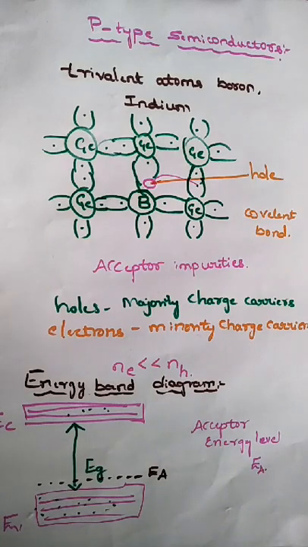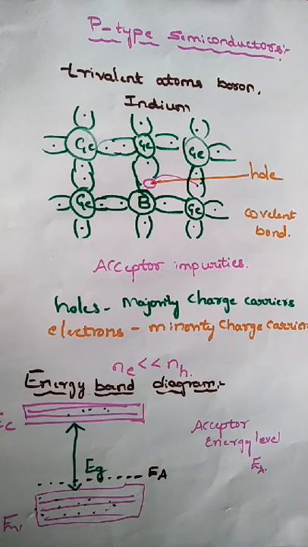Up to this class we have come to know what is a semiconductor, what is an insulator, and what is a conductor, and how to distinguish them. Semiconductors are classified into two types: one is intrinsic, another one is extrinsic. Again, extrinsic semiconductors are classified into n-type semiconductor and p-type semiconductor.